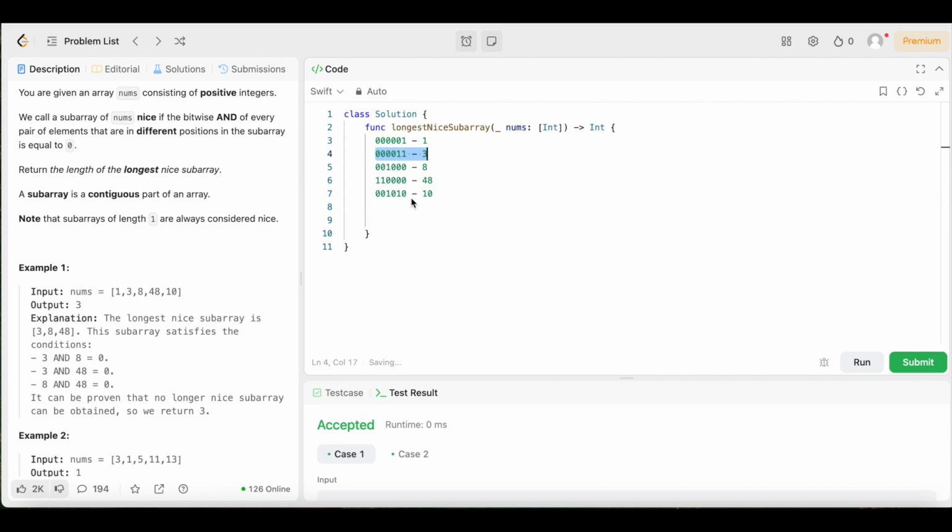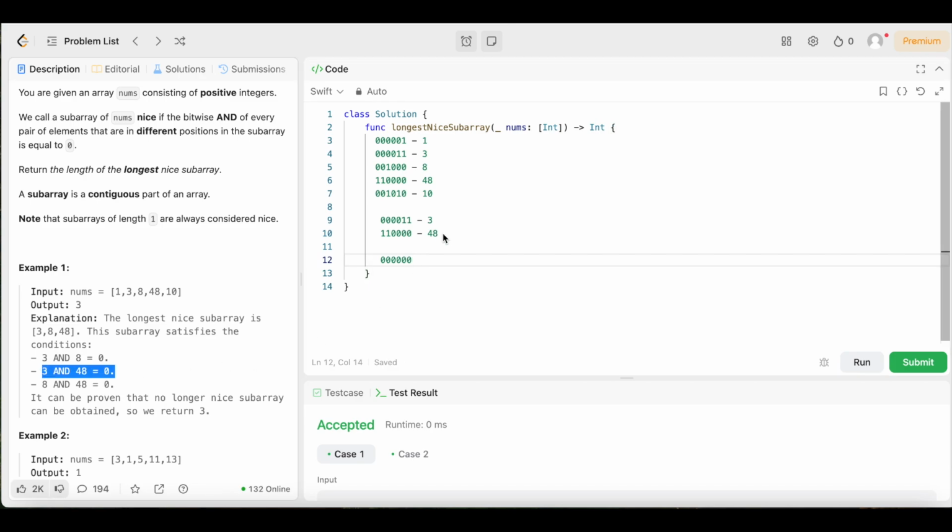So let's do the 3. Then we could do 48. Okay, so now when we compare 3 and 48, we know it's going to equal 0, but let's just go through it anyway. So 0 and 1, that's going to give us a 0. 0 and 1, that's going to give us a 0. 0, 0 going to give us a 0. 0, 0 will give us a 0. 1 and 0 will give us a 0. And 1 and 0 will give us a 0. Boom. So like I said, 3 and 48 will give us 0.